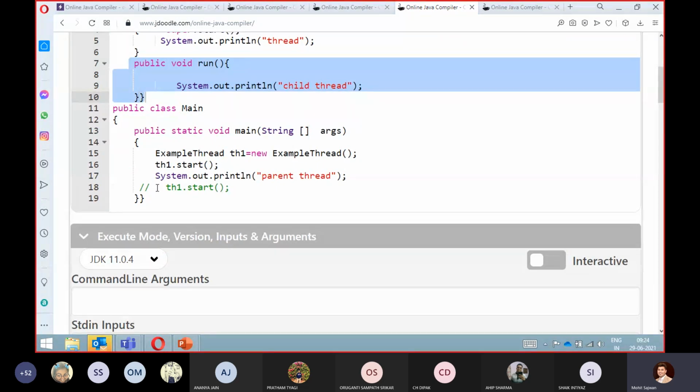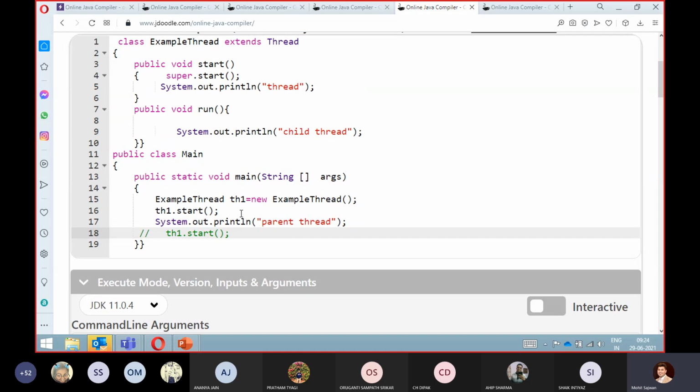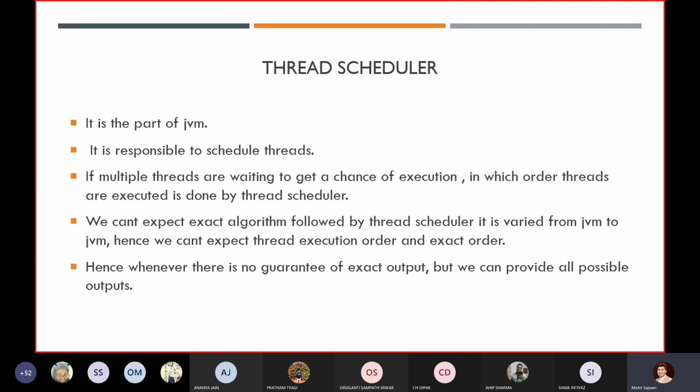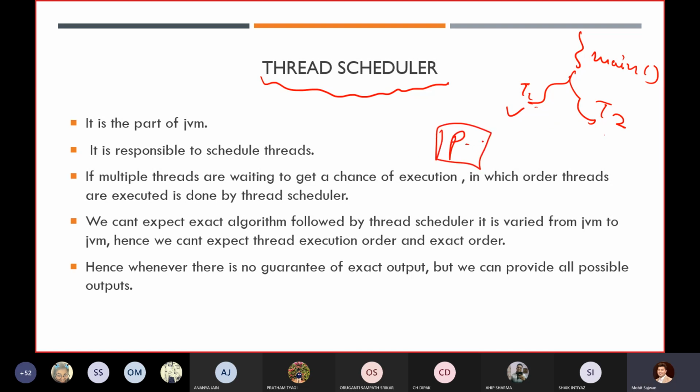So this is all about what I have told you about the main class, and after the main class, whenever we have threads T1 and T2, which thread will get executed first? Suppose you have a uniprocessor. A processor can execute only one process at a time, either this process or that process, right? So it will process this one, and if it is performing some other operation during that duration, it will execute our T2 thread.